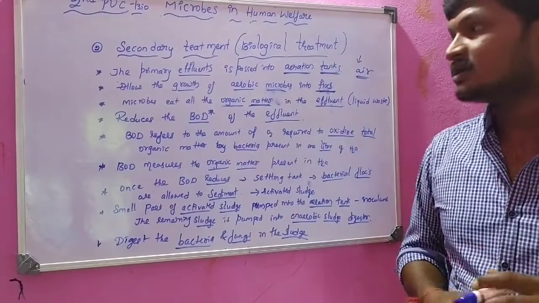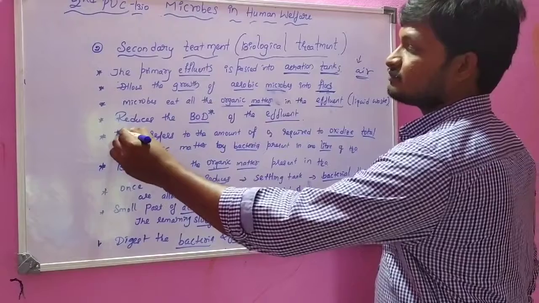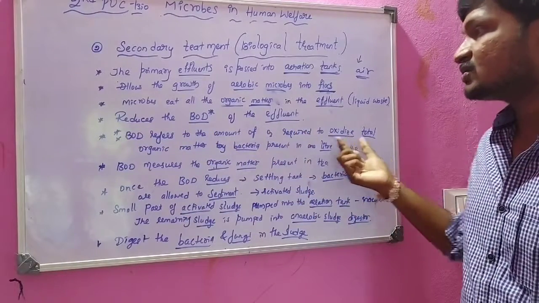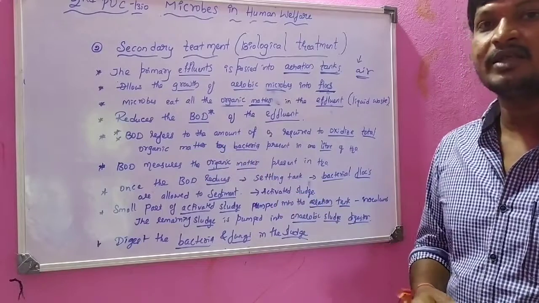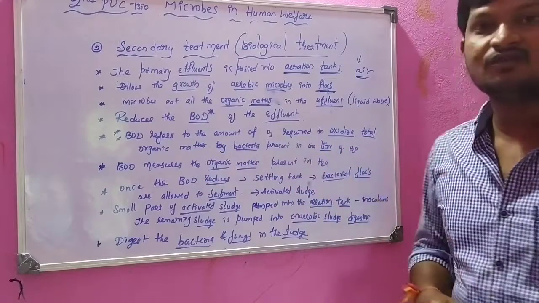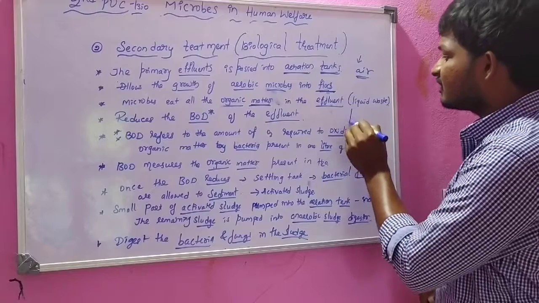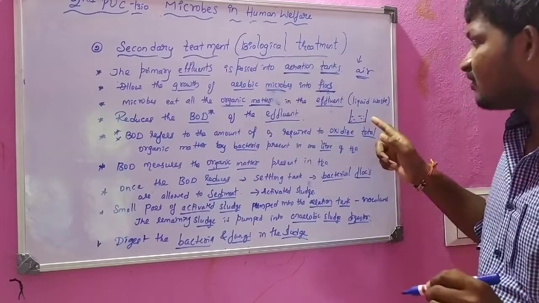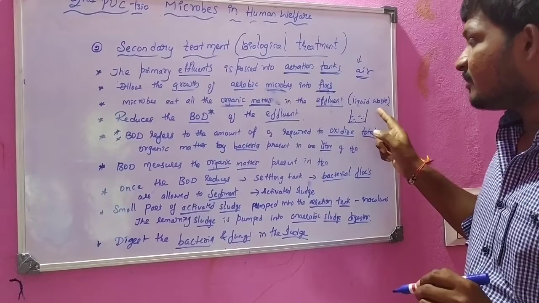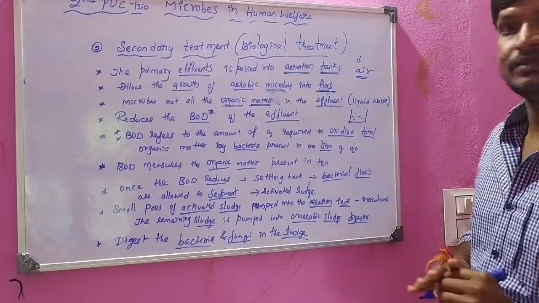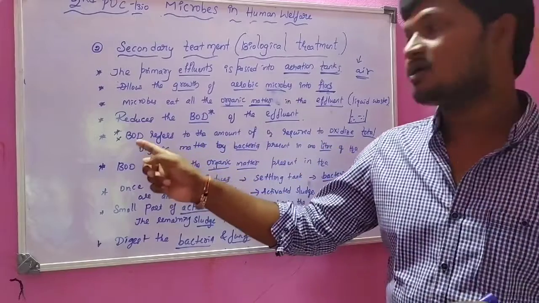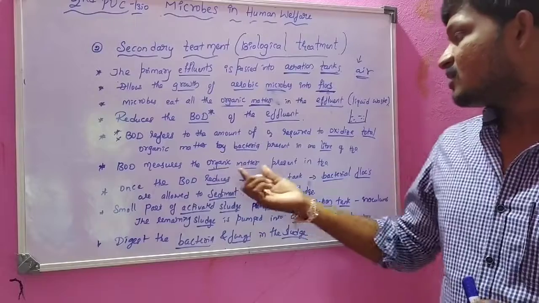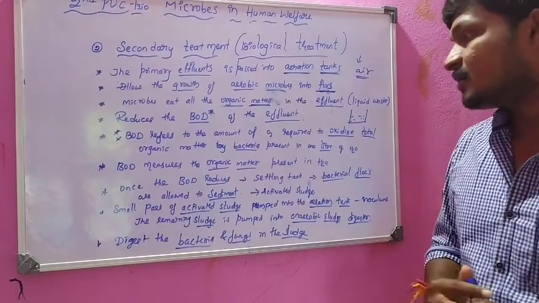What is meant by BOD? Very important one. BOD refers to the amount of oxygen required to oxidize total organic matter by bacteria present in 1 liter of water. If you see 1 liter of water, how much bacteria will be present in it? That is called BOD, biological oxygen demand. It measures the organic matter present in the water.